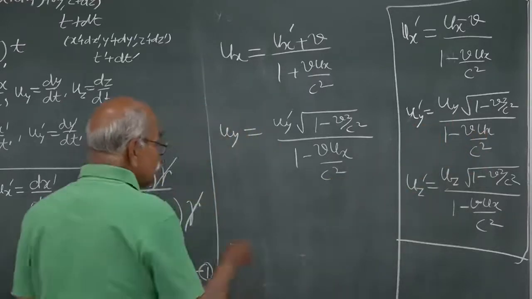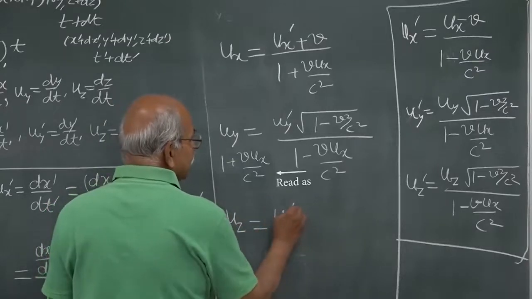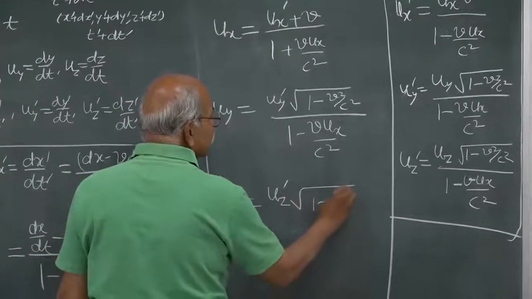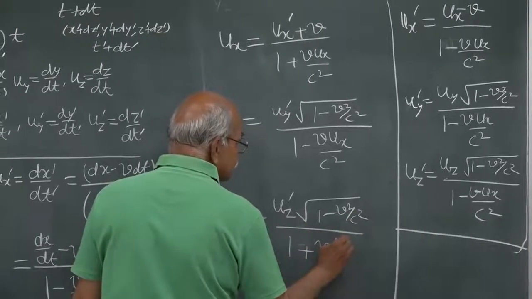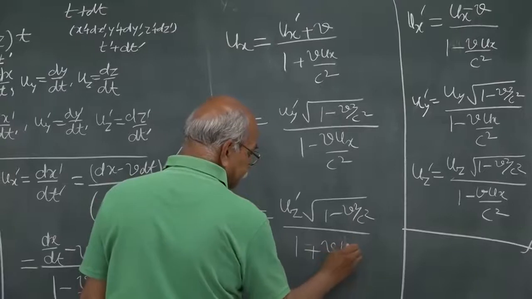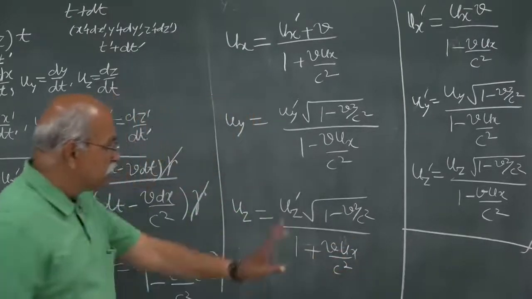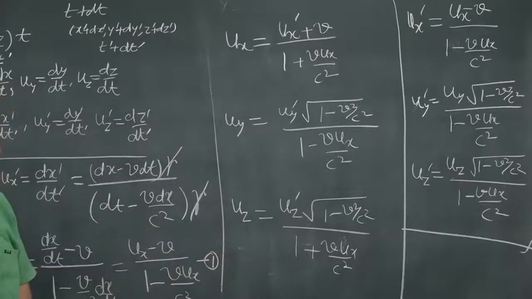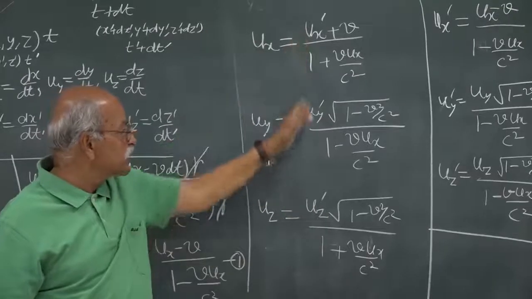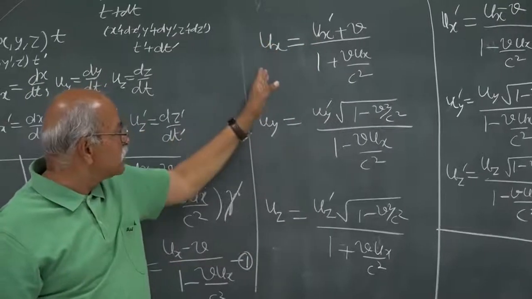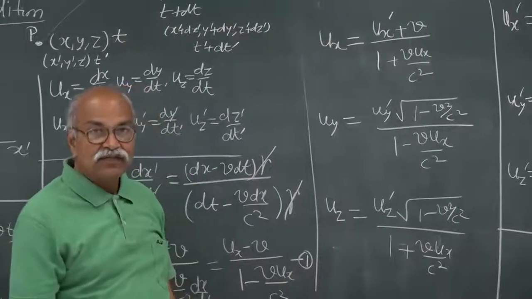So that should also be noted, and similarly uz will be uz prime square root of 1 minus v square by c square over 1 plus v ux by c square. So these are the inverse transformation equations. If you know the velocity of a particle in s prime, you can write the velocity of that particle in s. Okay, so we will stop here.